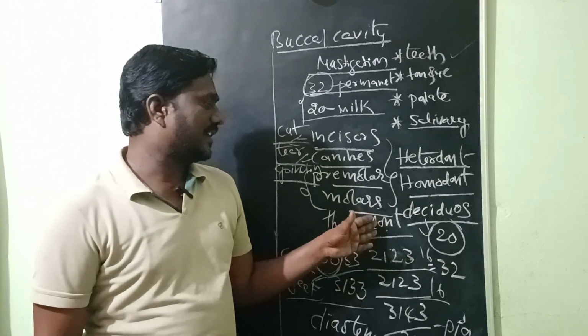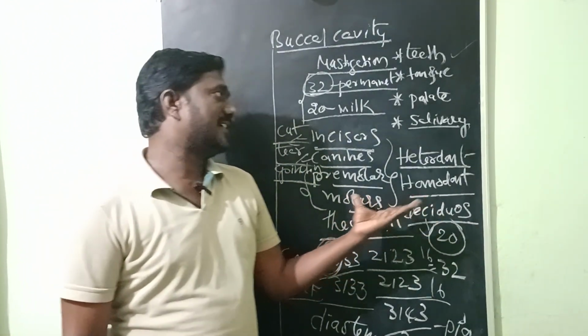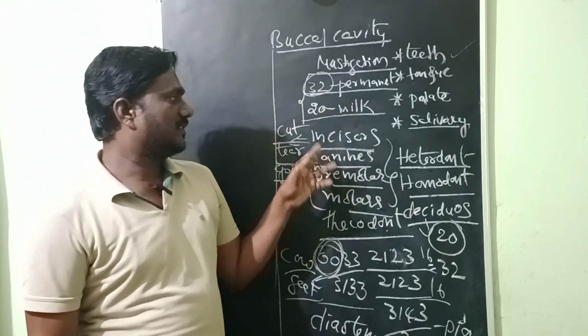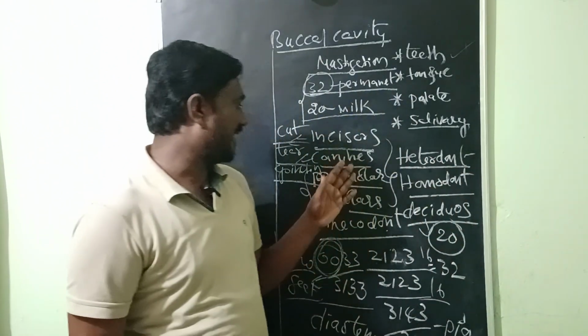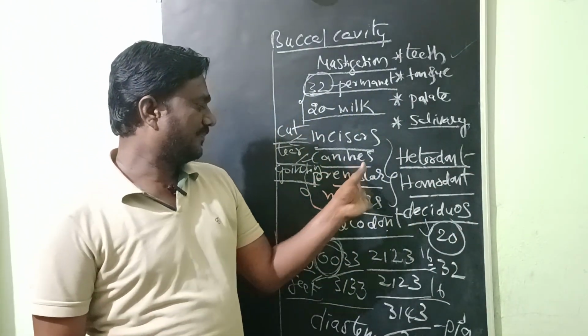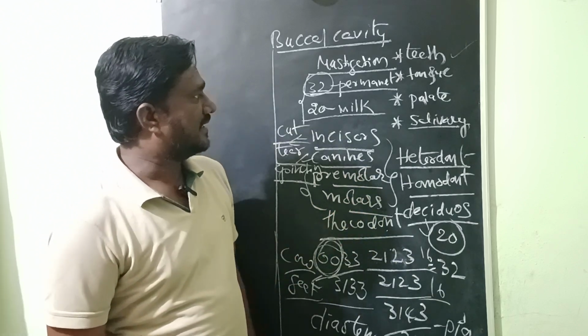In the place of milk teeth, after 10 years they are replaced with permanent teeth. That is called permanent teeth. Next, four types of teeth are present: incisors, canines, premolars and molars. This type of dentition is called thecodont dentition.